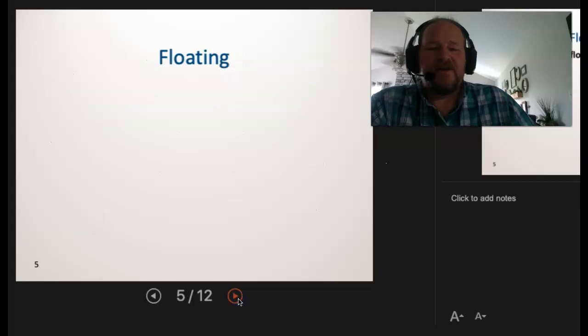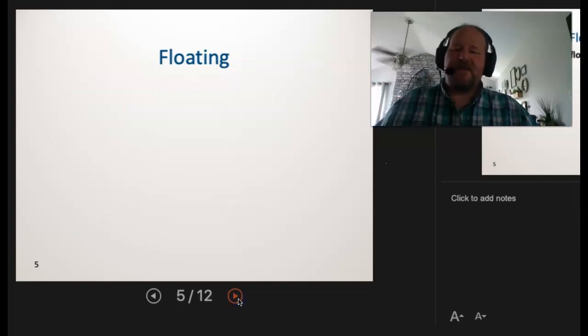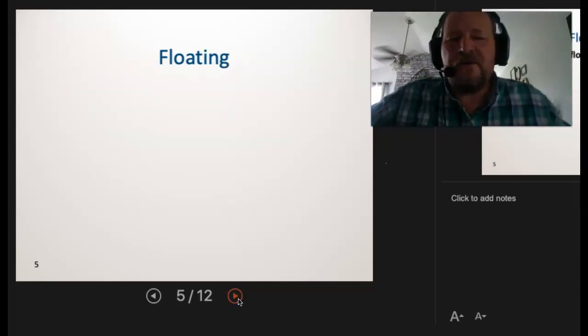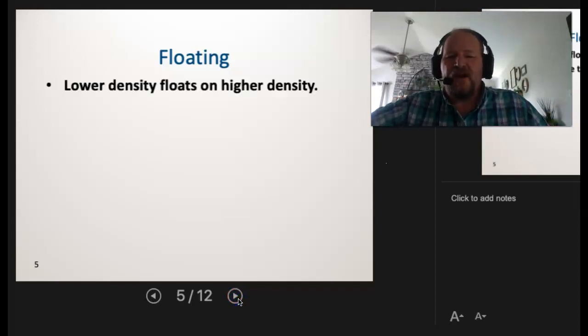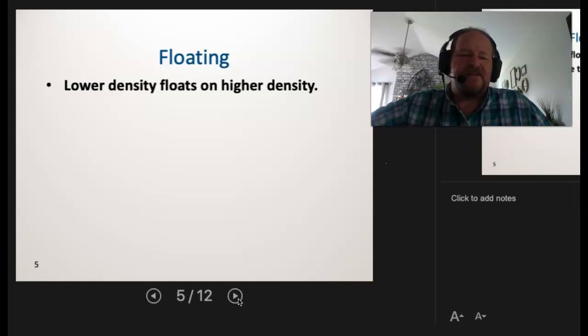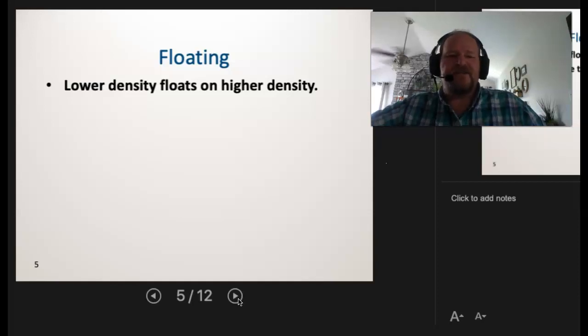Now, what are some obvious points to density? So that was mathematically how we would do it all, but what about when we're in the lab? What are some tricks of the trade? Well, the first thing you have to understand is that the lower density is always going to float on the higher density. So if you've ever seen oil and water, this is what you see when, like the rain, if